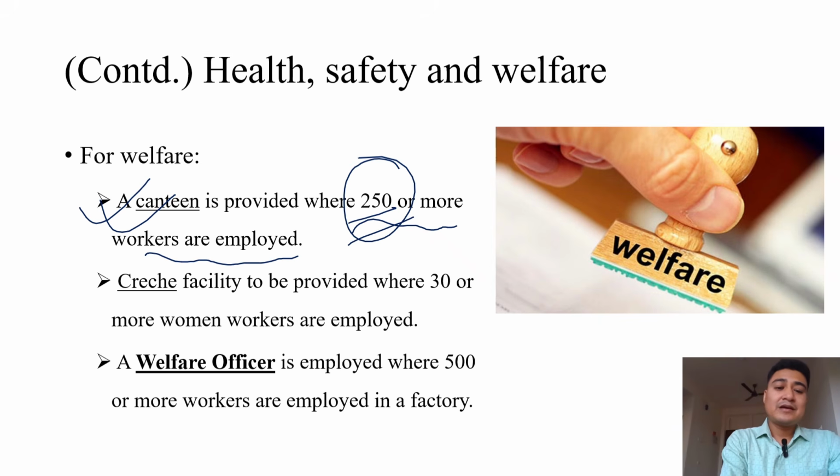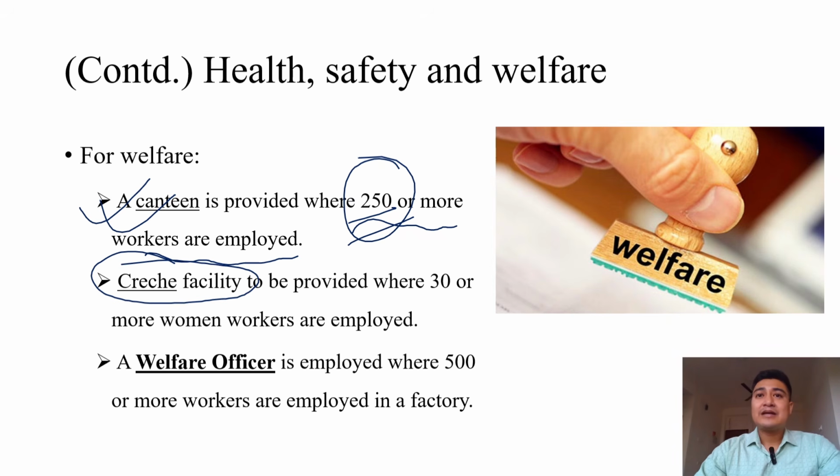Secondly, facility of crèche. Now, what do you mean by crèche? Crèches are those facilities where small children are taken care of. Suppose a factory has got women and their children, they must be taken care of by the factory. For their care, a crèche facility must be established by the factory.